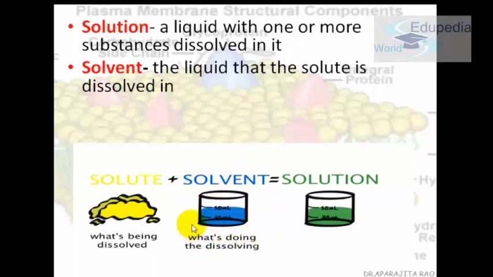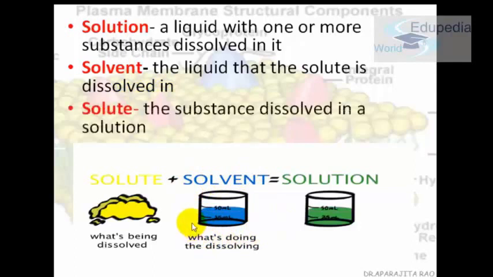It is usually liquid in nature, but it can also be gaseous. Solute is the substance dissolved in the solution. Suppose this is sugar. Sugar is the solute. Sugar will dissolve in the solvent, that is water, and make sweet water, which is a solution. So now we are clear on what solute, solvent and solution are.